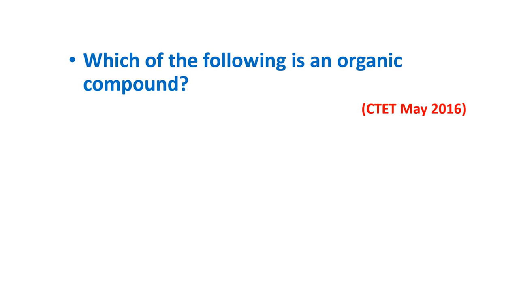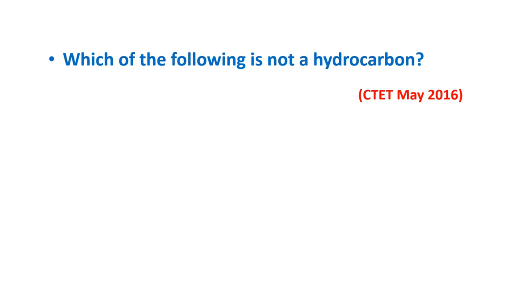Which of the following is an organic compound? CO2, CaCO3, CH4, H2O. Answer is option 3, CH4. Methane is an organic compound. Which of the following is not a hydrocarbon? CH4, C2H6, C2H4, CH3OH. The answer is CH3OH. OH is the functional group of alcohol. CH3OH is methyl alcohol. Remaining CH4, C2H6, C2H4 are hydrocarbons, whereas CH3OH is an alcohol.